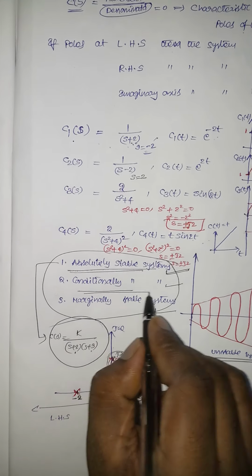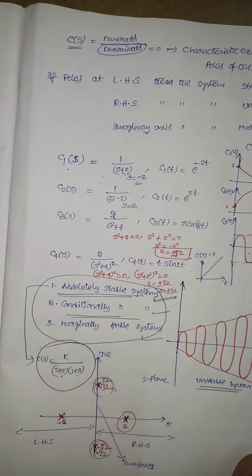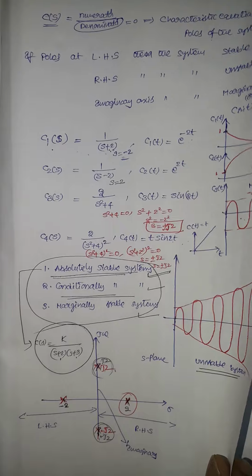Then conditionally stable systems. These can be analyzed using the Routh-Hurwitz criterion.